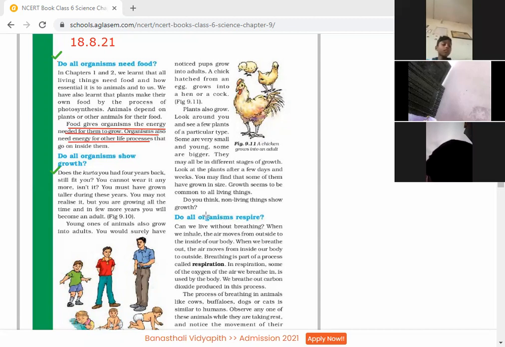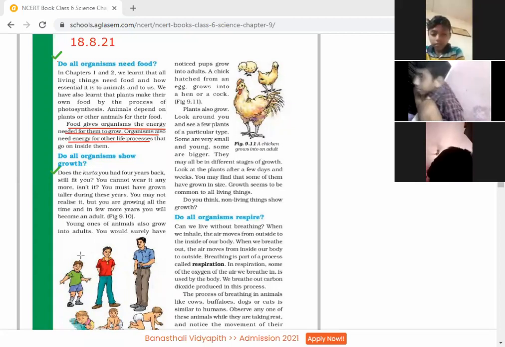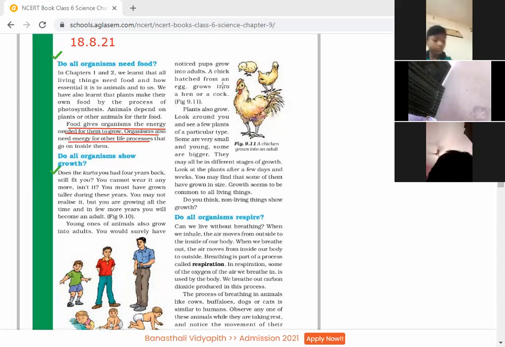And in a few more years, you will become an adult. Figure 9.10. Young ones of animals also grow into adults. You would surely have noticed pups of a dog grow into adults. A chicken hatched from an egg grows into a hen or a cock.